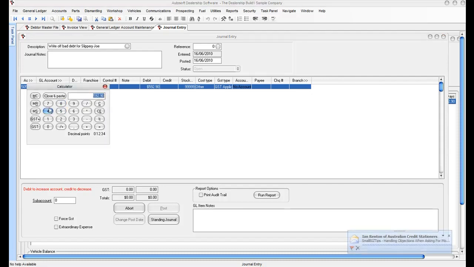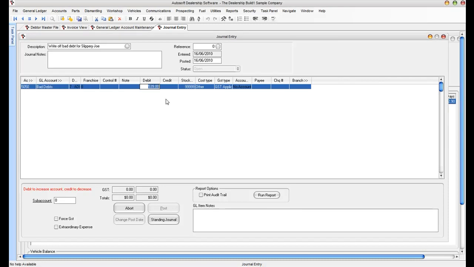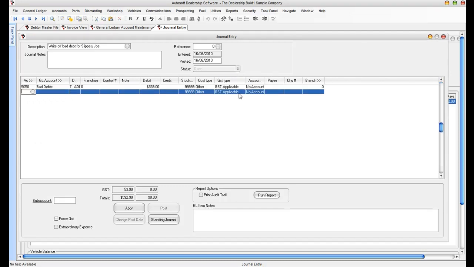If I bring up the calculator here, I can turn that into GST minus, close and paste it back into the journal, tab through and ensure the GST type is set to GST applicable.